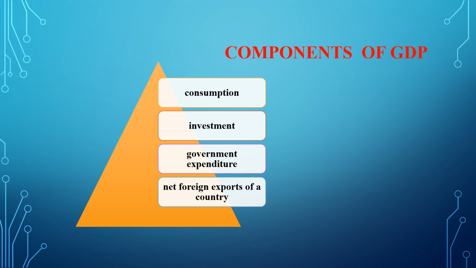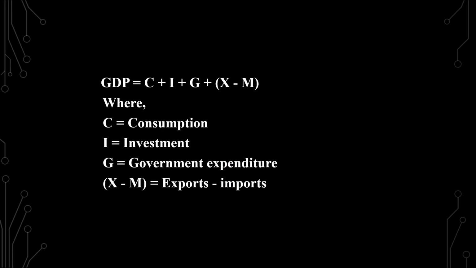Government expenditure is buying of goods and services by the government. So part of the production is categorized as government expenditure. And net foreign exports means exports minus imports. So GDP is the sum total of consumption, investment, government expenditure and net exports.